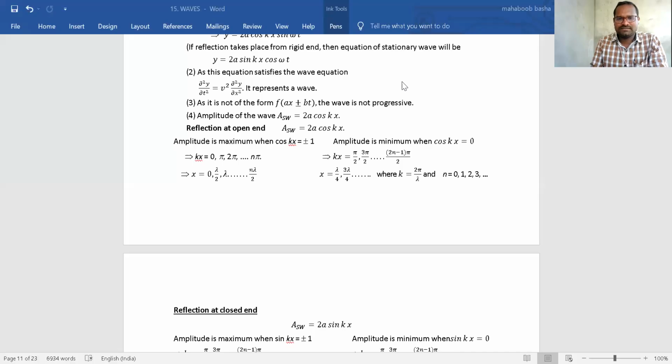Let's see where we left off: open end and closed end. Yes, open end and closed end, I mean, free end and rigid end. This stationary wave equation, correct? Yes, so for that, I'll write this.